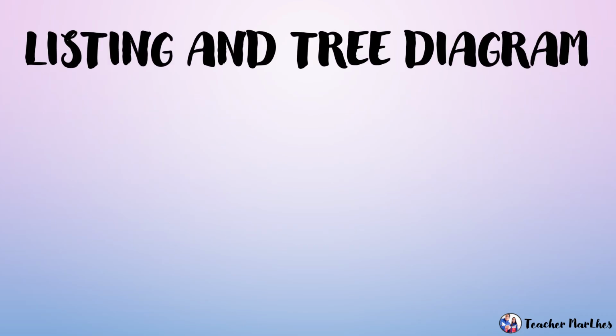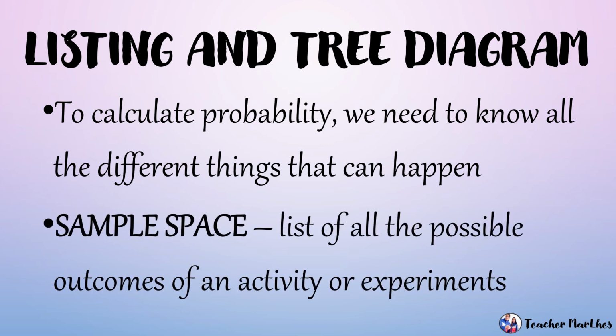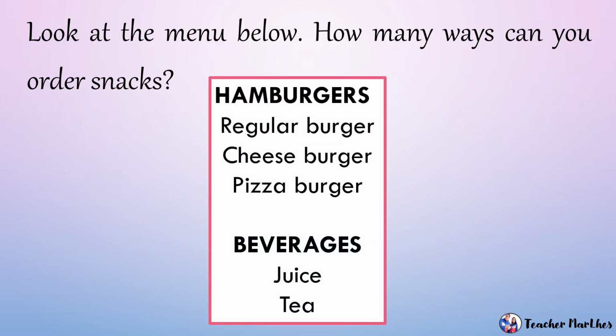So we will proceed to listing and tree diagram. To calculate probability, we need to know all the different things that can happen. So let's have the sample space. It is the list of all the possible outcomes of an activity or experiments. Look at the menu below. How many ways can you order snacks? So we have hamburgers, so regular burger, cheeseburger, and pizza burger. For beverages, we have juice and tea.